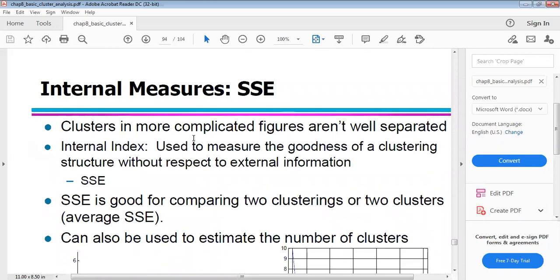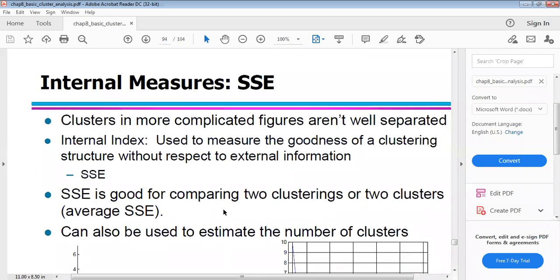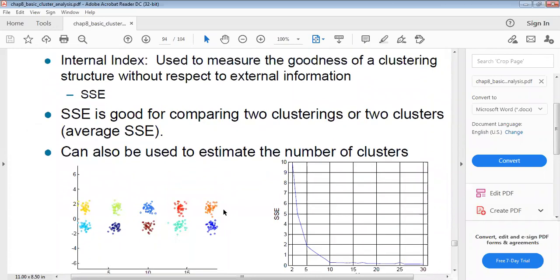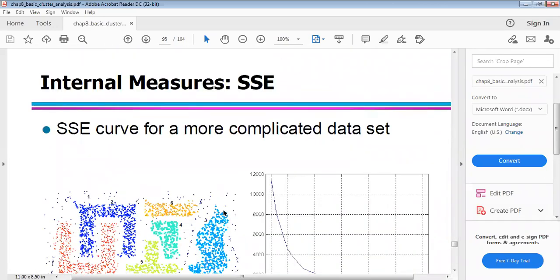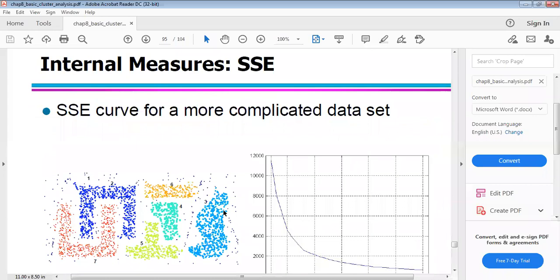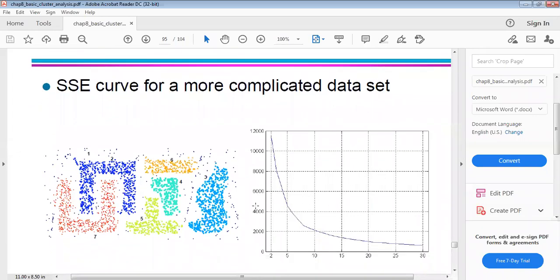How you can apply it. What are the internal measures? Mainly you have to represent the internal measures. The clusters in more complicated figures are not well separated. An internal index is used to measure the goodness of the clustering structure without respect to external information, like SSE. SSE is good for comparing two clusterings or two clusters, using the average SSE. It can also be used to estimate the number of clusters. So the SSE curve for a more complicated dataset can be represented like this.